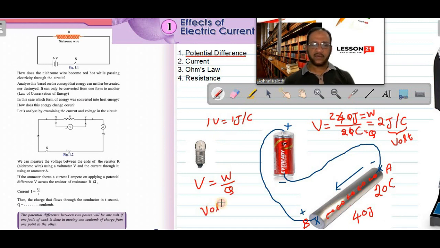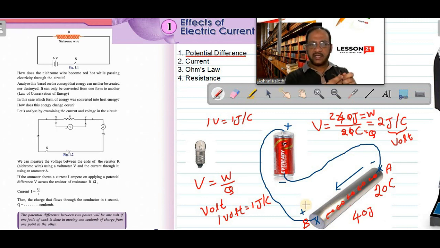Unit is volt. Okay. 1 volt is equal to what? 1 volt is equal to 1 joule per coulomb. It means if you are moving 1 coulomb of charge from A to the point B, and for that 1 joule is the work needed, then the potential difference between A and B will be 1 volt.